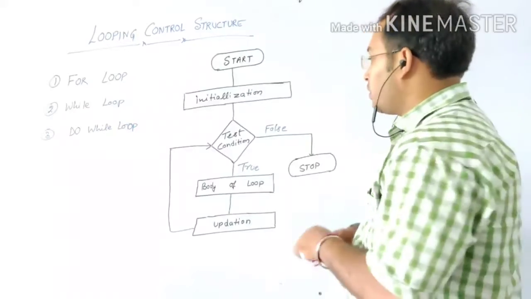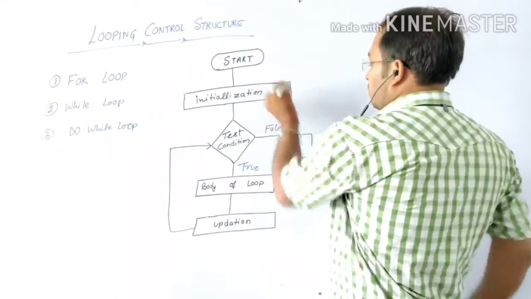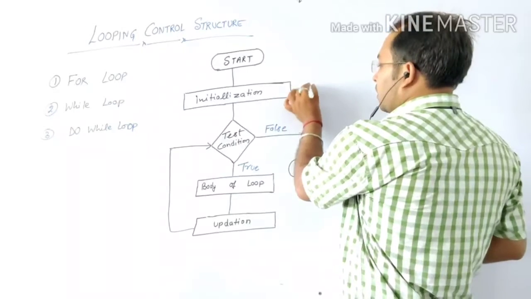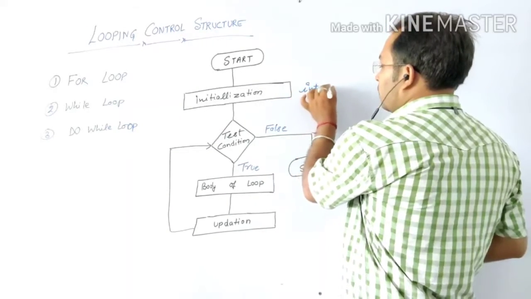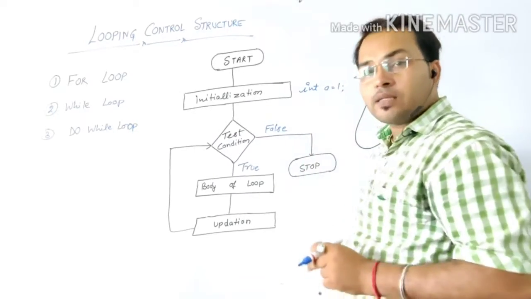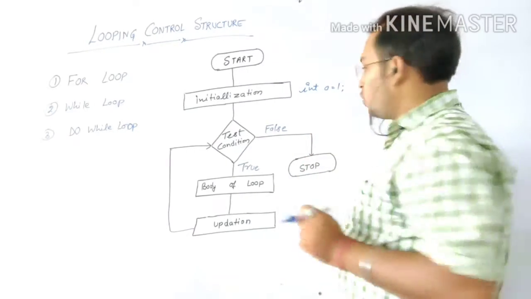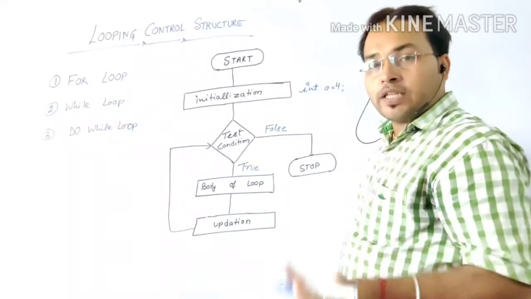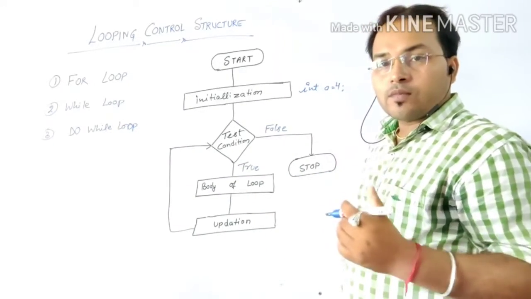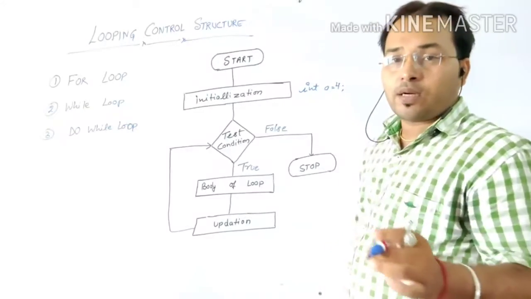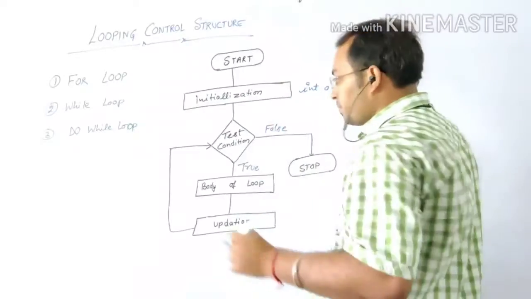Suppose I say initialization a equals 1. That means the initial point is 1. You can give any point, 4 also, so the initial point will become 4. There is no fixed initialization, but it has to be there in the program. Then only you can execute your program.